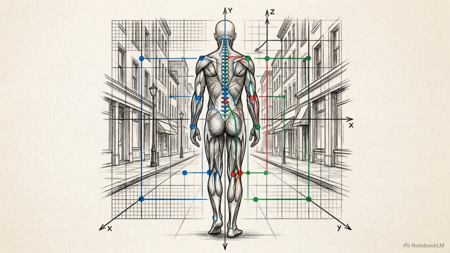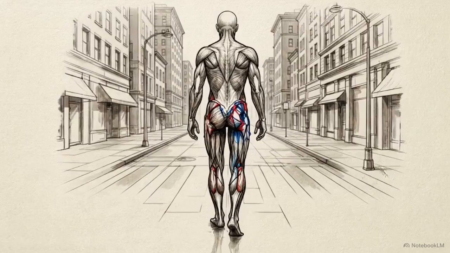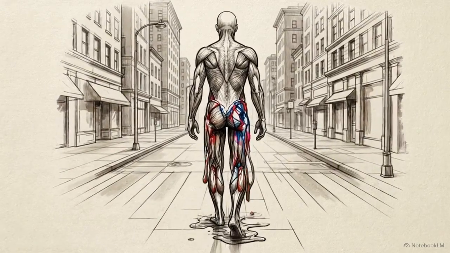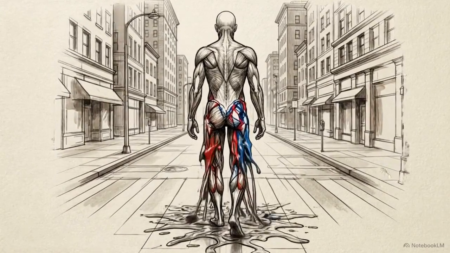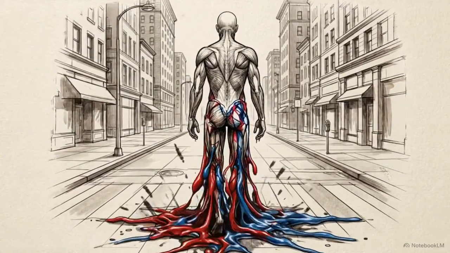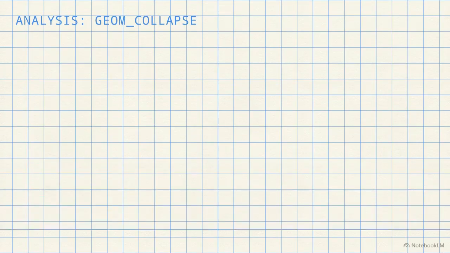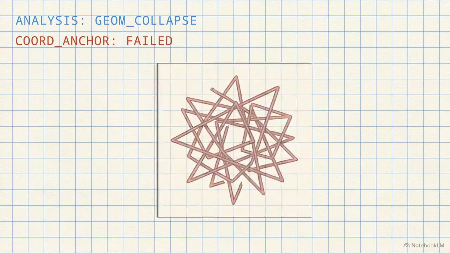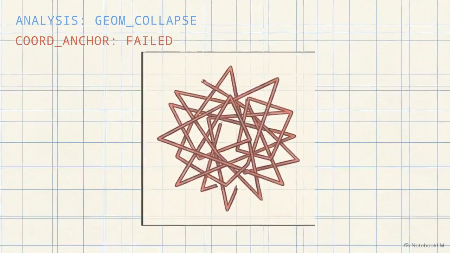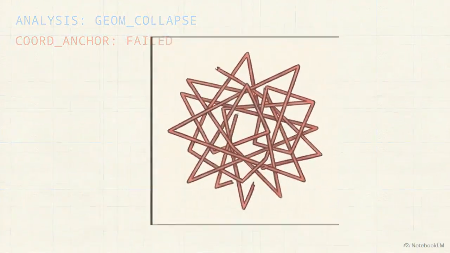Observe this generated subject. At frame 1, the anatomy is precise and the lighting is photorealistic. By frame 24, the physics have failed. The limbs melt and the face dissolves into chaotic, unpredictable shapes. When we freeze the action to analyze the collapse, we see a failure of geometric boundaries. The model has lost the mathematical coordinates of the subject.